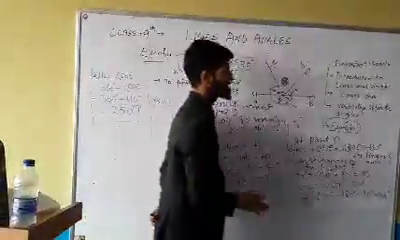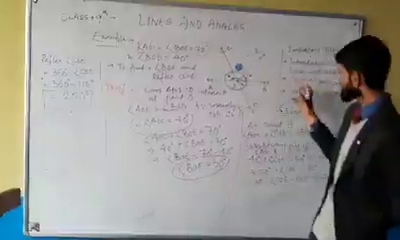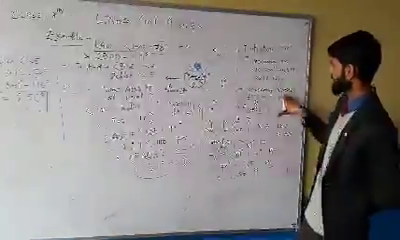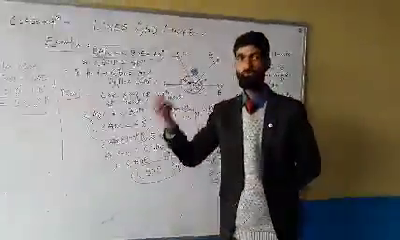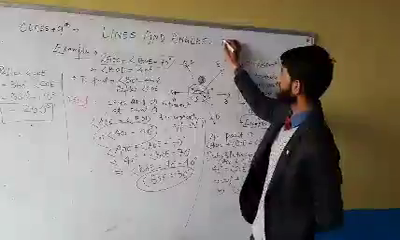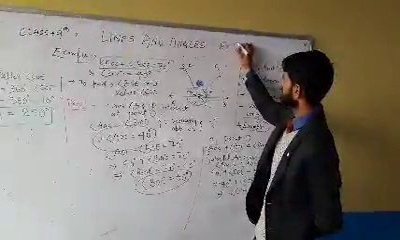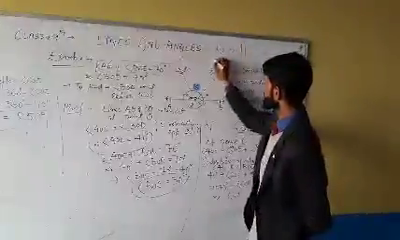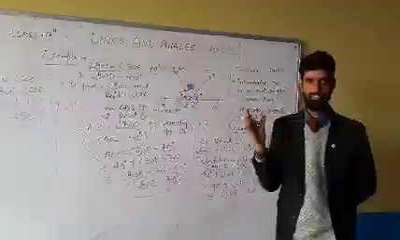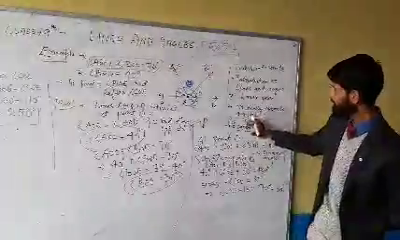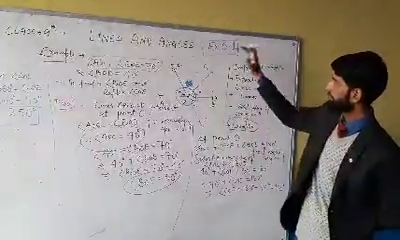That's the example. And using these two, the linear pair axiom and vertically opposite angles, you can solve the whole exercise which is available in your book, exercise 5.1. You don't have to do anything extra. Just use these two axioms, you will get the solution.